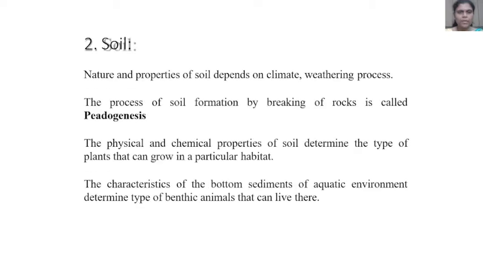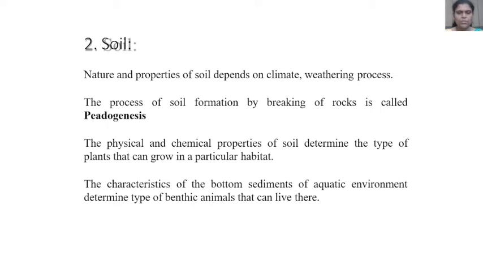The nature and properties of soil depend on climate and weathering processes. The process of soil formation by breaking of rocks is called pedogenesis. The physical and chemical properties of soil determine the type of plants that can grow in a particular habitat.